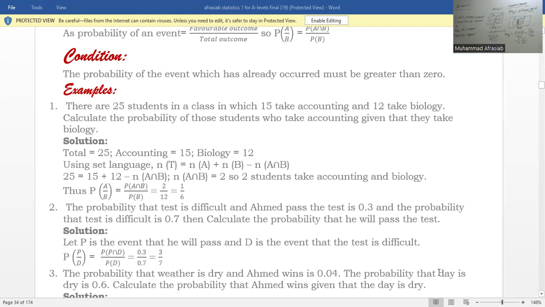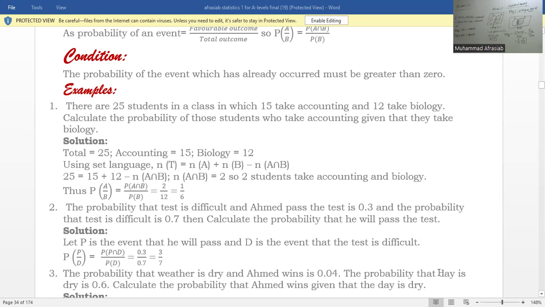First, using n of universal set is equal to n of A plus n of B minus n of A intersection B, 25 is equal to 15 plus 12 minus n of A intersection B, where n of A intersection B is equal to 2. So there are two students taking both subjects.